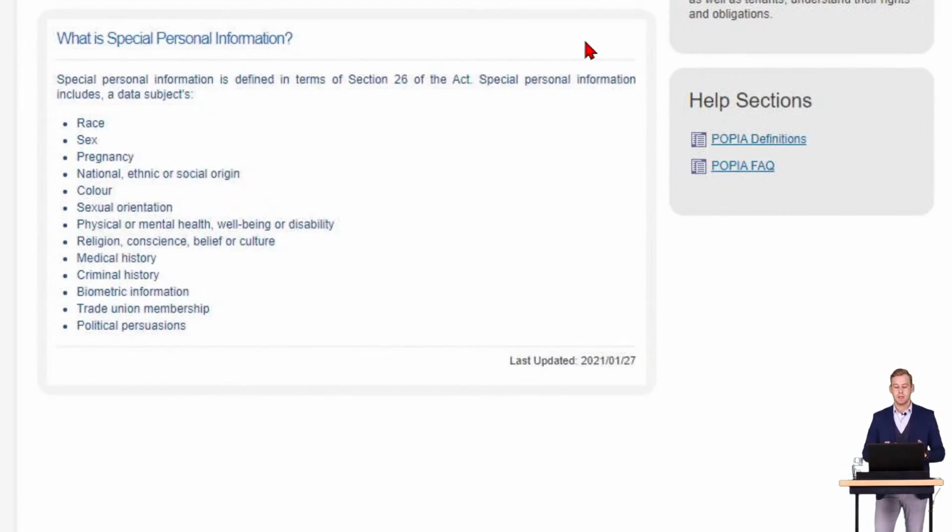In terms of section 26, special personal information includes race, pregnancy, national, ethnic or social origin, color, sexual orientation, physical or mental health. Very important here because in terms of your student records, you might be collecting health records. Religion, conscience, belief or culture, medical histories, criminal histories. Once again, medical history is at the forefront here. Biometric information, possibly. Trade union membership and political persuasions.